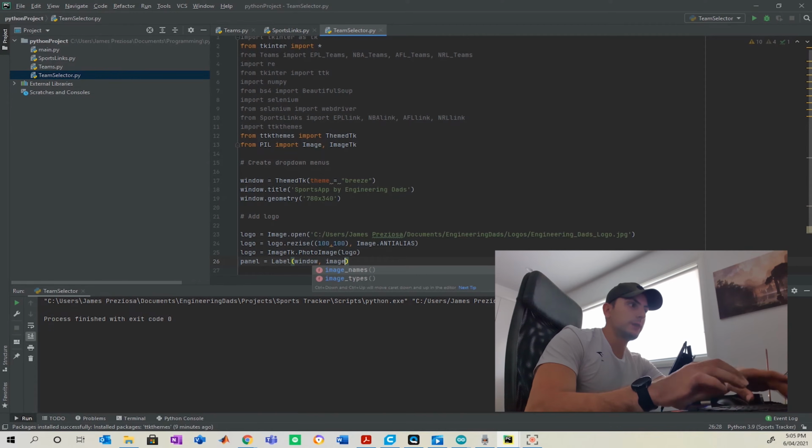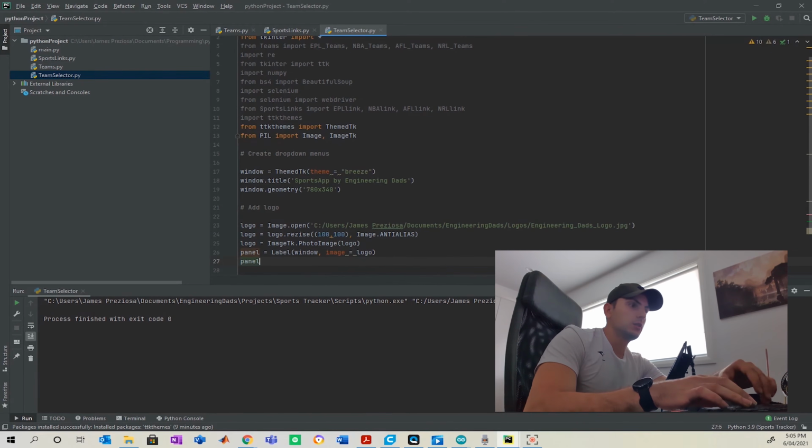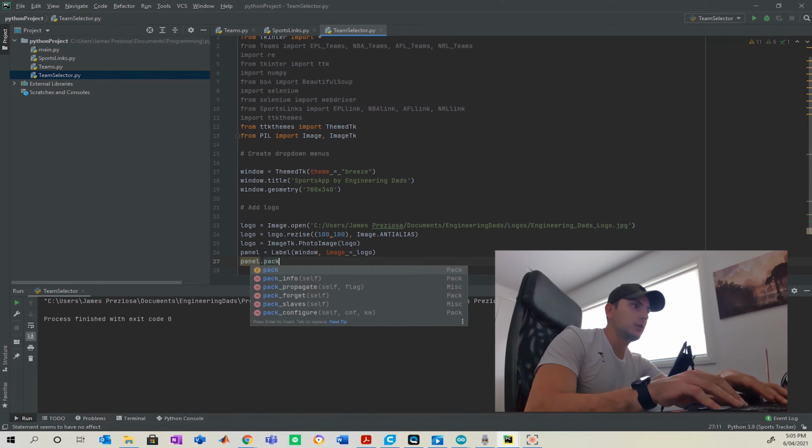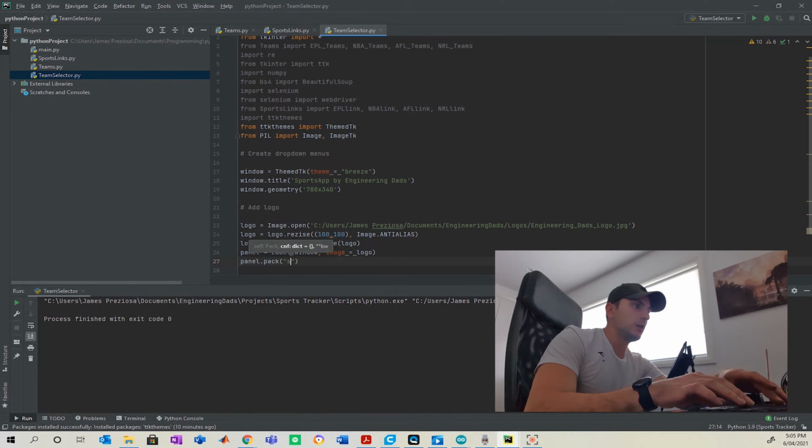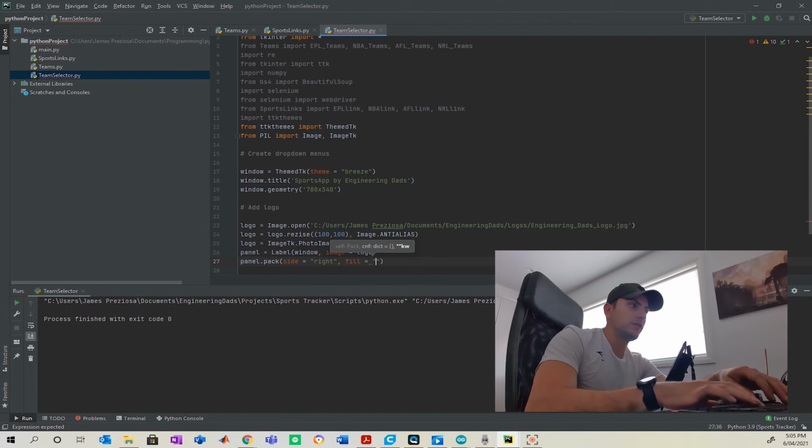Now what we're doing is making sure we can actually display it on the app screen. And then we're going to want to pack it in. So I want to display it on the right hand side of the app. Fill both. And it gives you the option to expand, and we're going to say yes so it follows the respective size of the app.